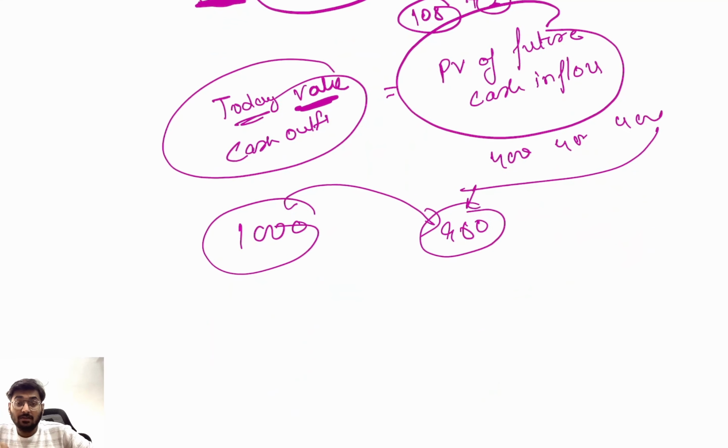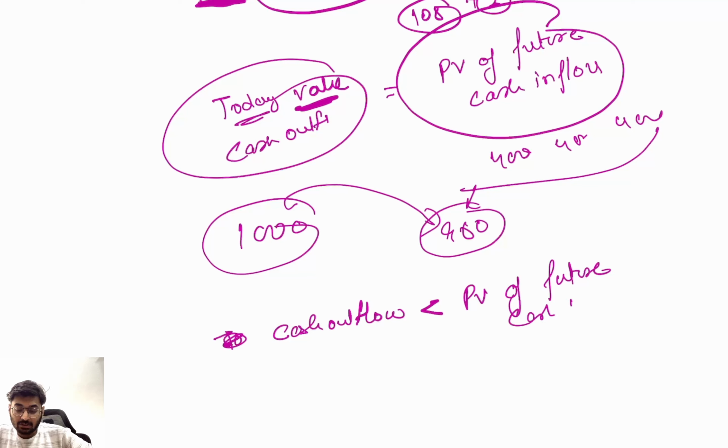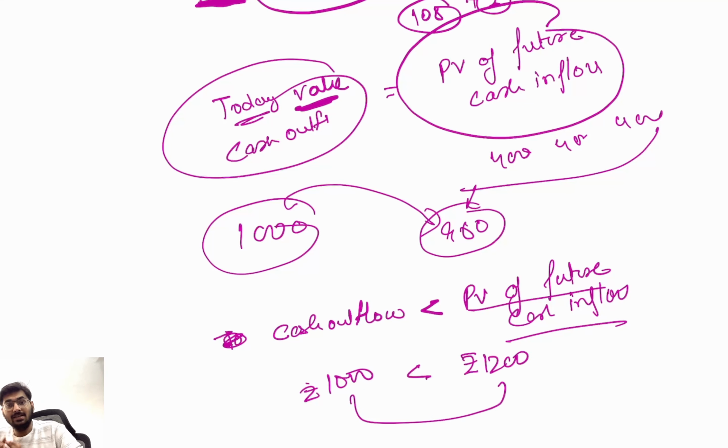No. So you will invest the money in the project when your cash outflow is less than the present value of future cash inflow. Means today you have invested 1000 rupees, clear, but the present value of future cash flow is say rupees 1200. Now this extra 200 is the value which you are generating. Are you getting my point?